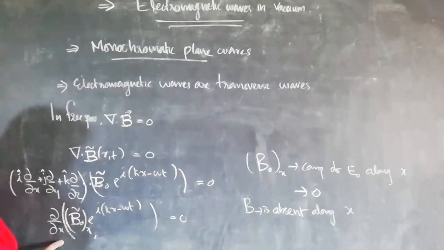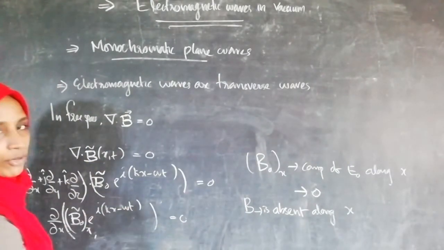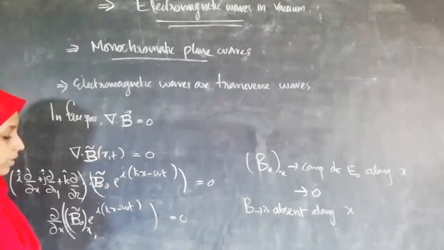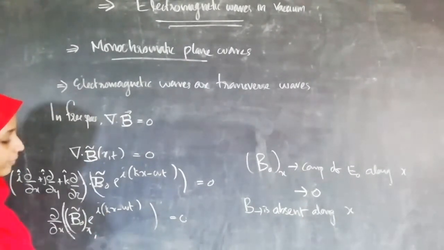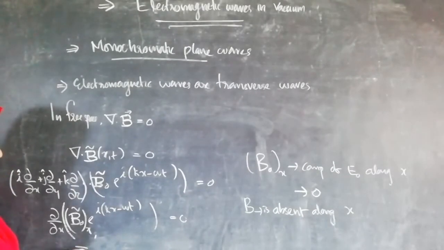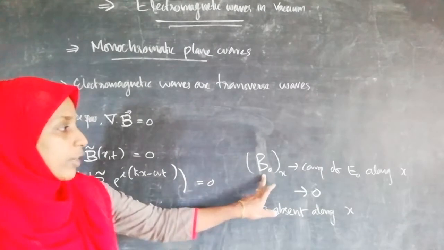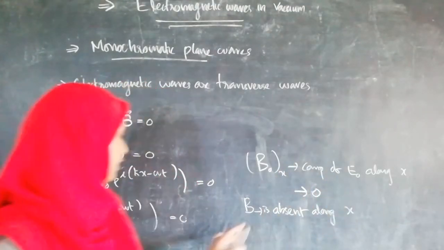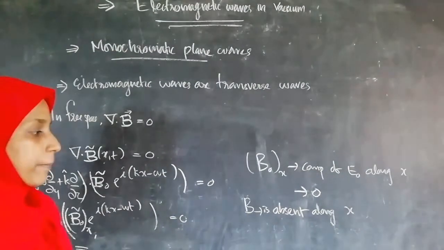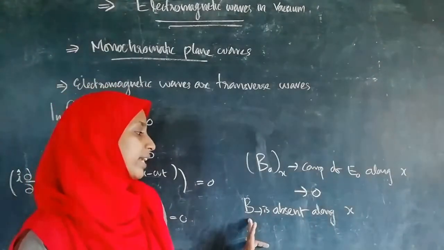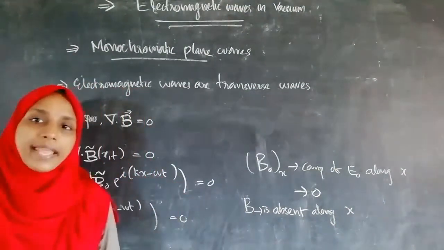So dou by dou x of B0x e raised to i into (kx minus omega t) will be equal to 0. Similarly, e raised to i into (kx minus omega t) will not vanish, and the only possibility is B0x. That is, the x component of B0 will vanish since the RHS is 0, which implies that the magnetic field vector is also absent along the direction of propagation x.